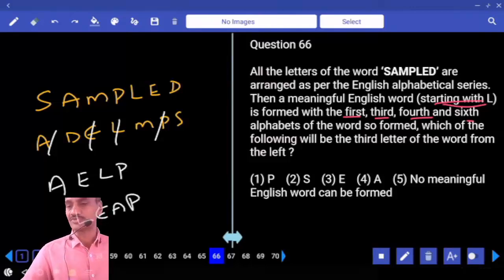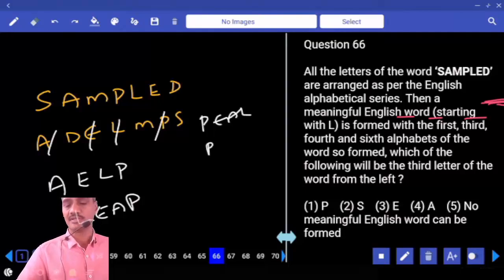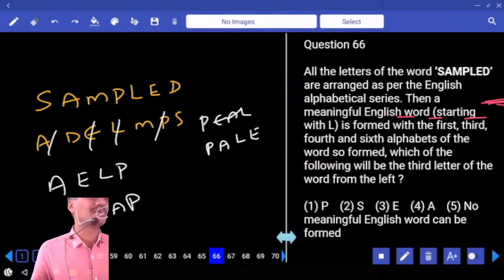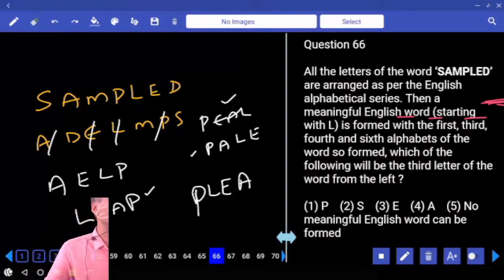Then, starting with L is not given. Now, in వస్తాయి చెప్పండి. రెండా? P వస్తుంది. ఇంకా PL, PALE, pale. What do you mean by this word pale? Pale means light color. Lack of blood is what? ఇంకా PEAL, pale అయిపోయింది, leap అయిపోయింది. PLEA, plea. Plea means a request. Hence how many words can be found? 4 words can be found.